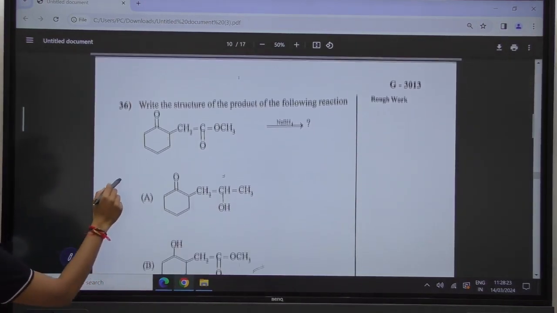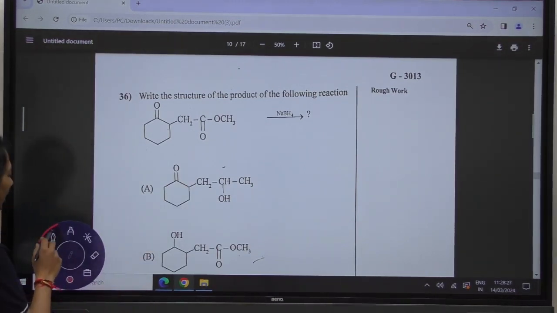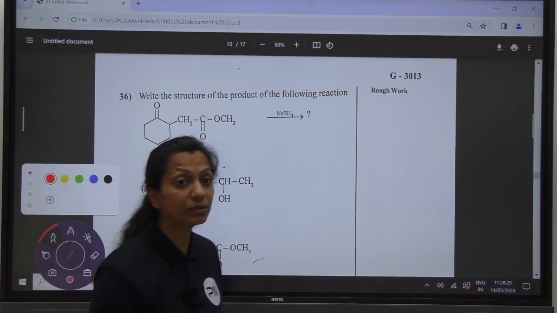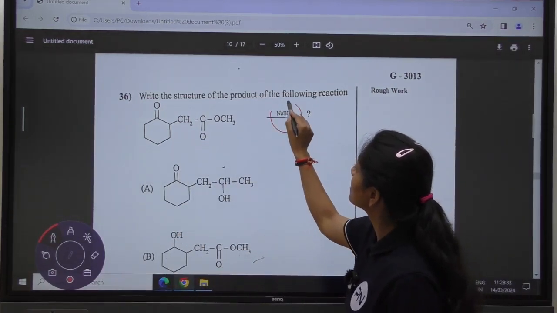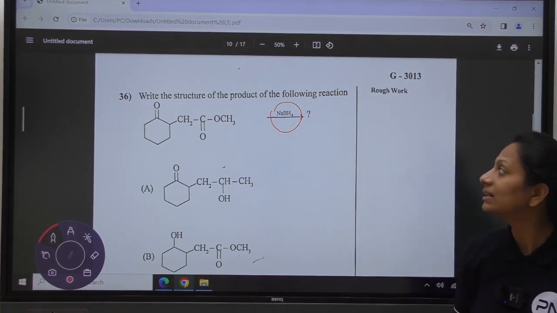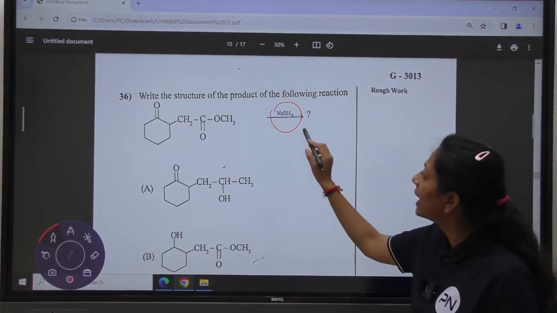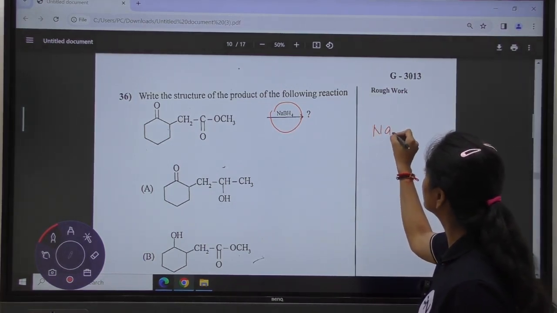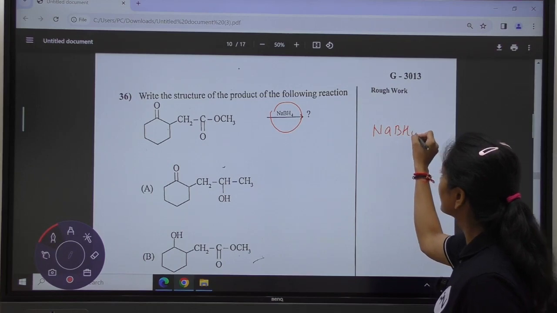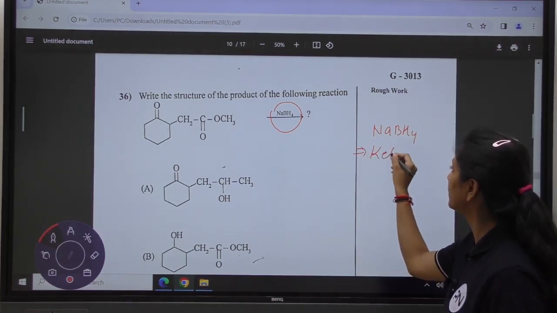Write the structure of the product of the following reaction. First of all, we will focus on the reagent. The reagent is sodium borohydride. NaBH4 is always used to selectively reduce certain functional groups.